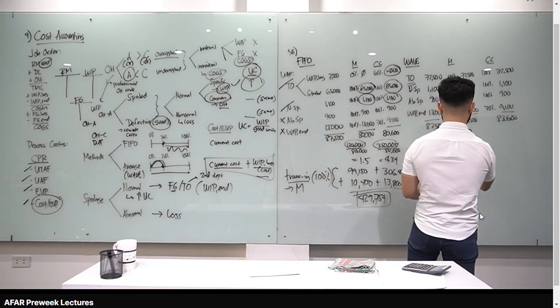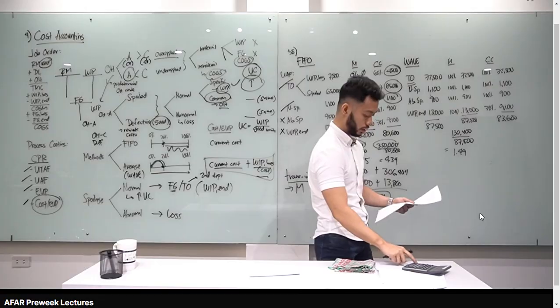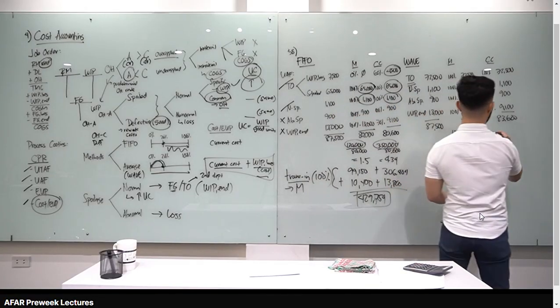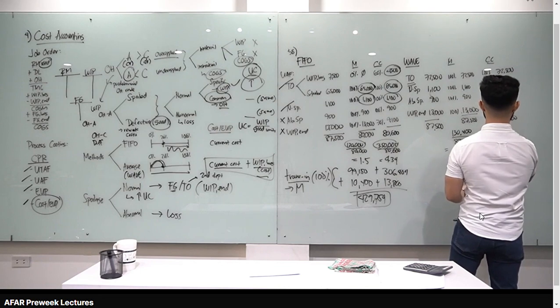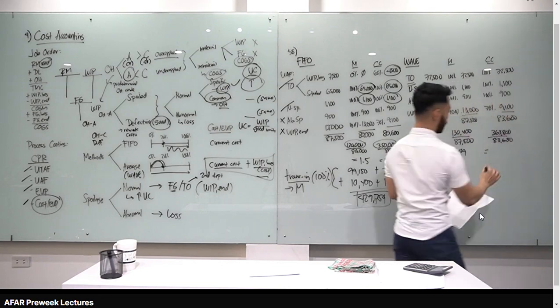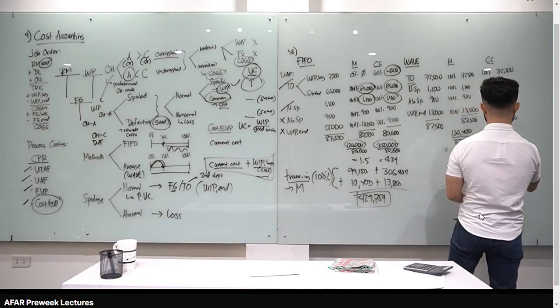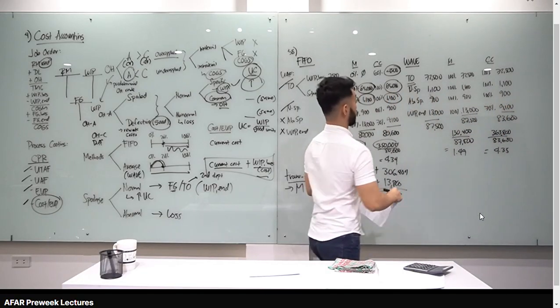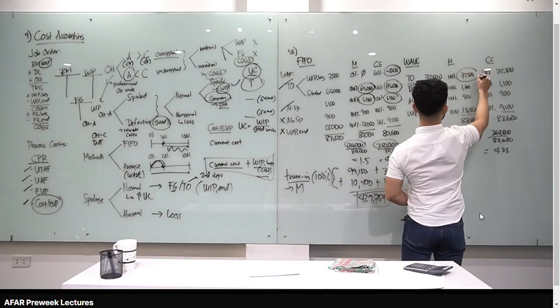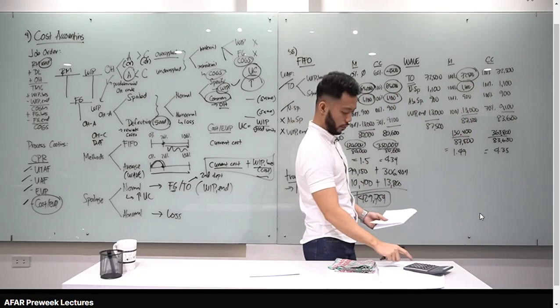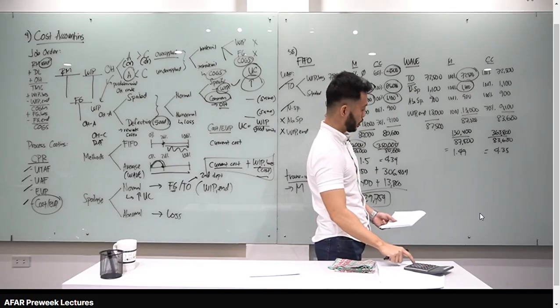Doon naman tayo sa conversion cost. Yung beginning, 13.8 plus current cost na 350, 360,800. Divide by 83.6. Makukuha natin dyan, class, is 4.35. Okay? 4.35. Now, let's compute. Siyempre, ang gagamitin natin dyan yung EUP for transferred out and normal spoilage. Multiply natin sa cost per EUP. 72.5 plus 1.1 times 1.49.